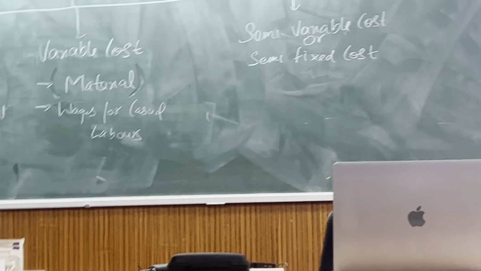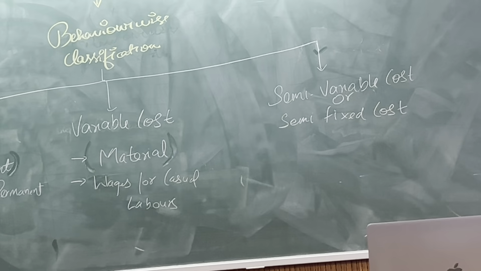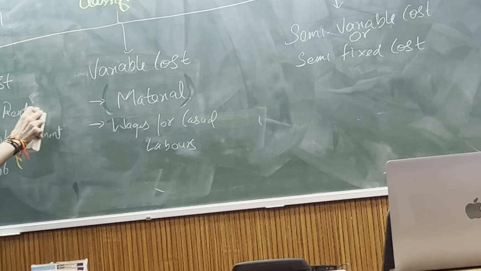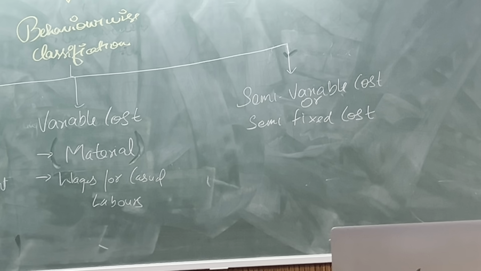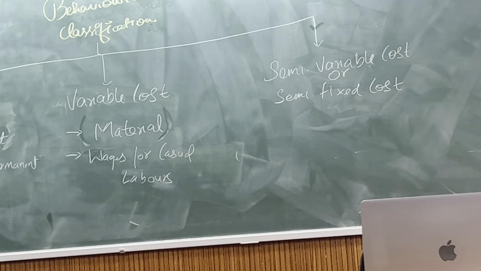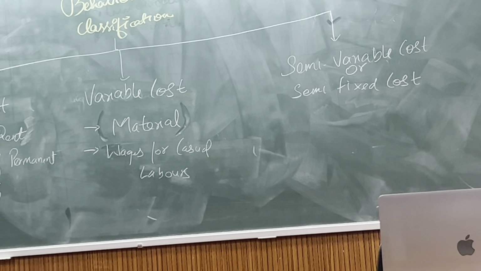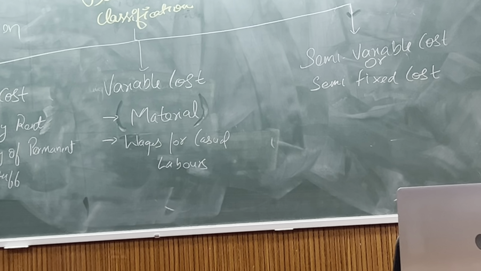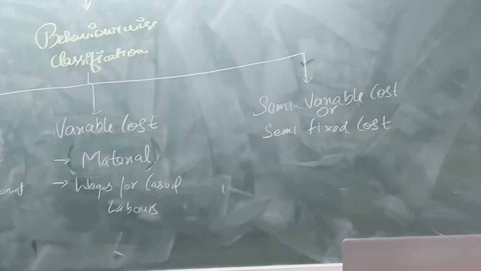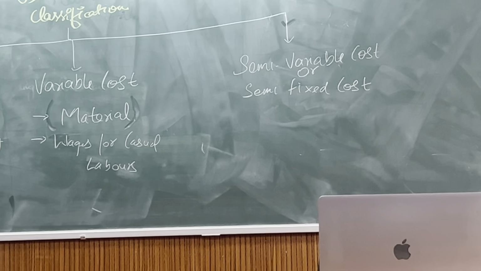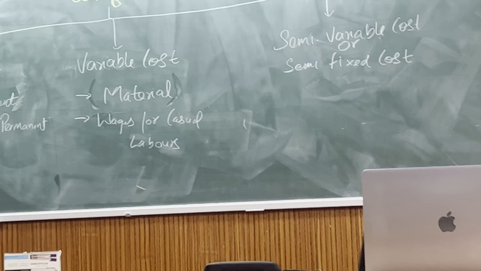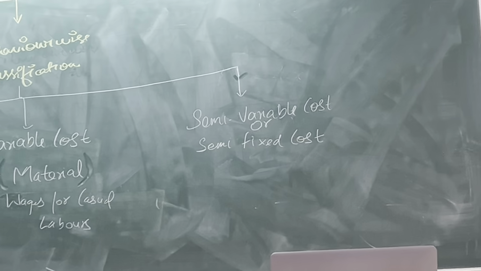Let me give you one more example. Suppose a person is a sales representative of a medical company. This person gets monthly 25,000 fixed, then if he sells more, 10% of sales as commission, more sale more commission, less sale less commission. Salesman's commission can be an example. You pay to the salesman something fixed every month, even if no sale is there you shall pay that amount fixed. Then more sale more commission, less sale less commission, an example of semi variable or semi fixed.